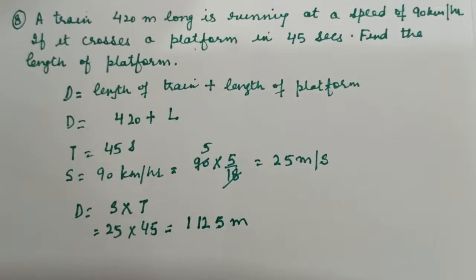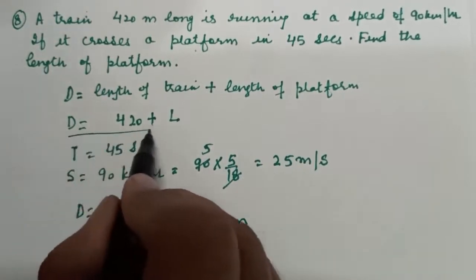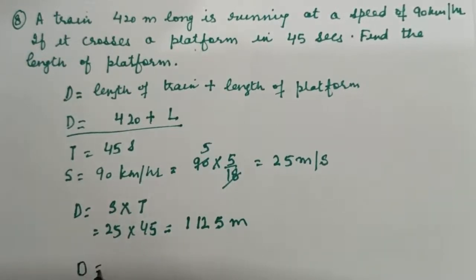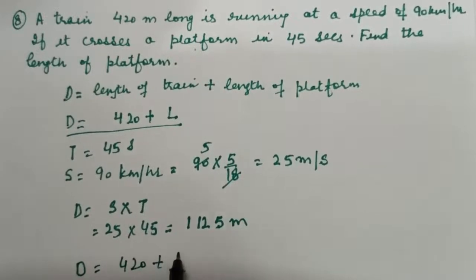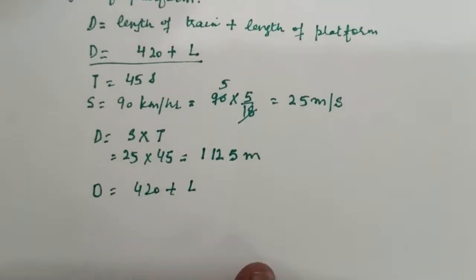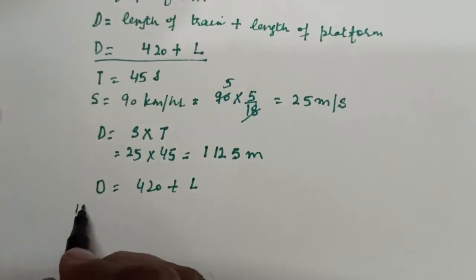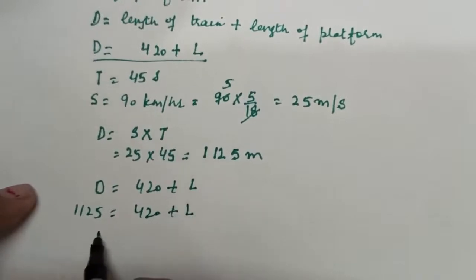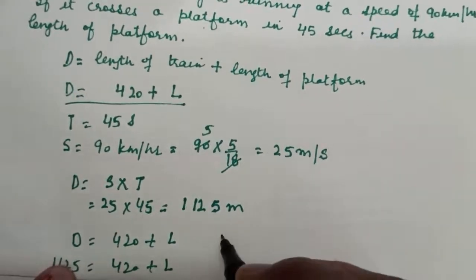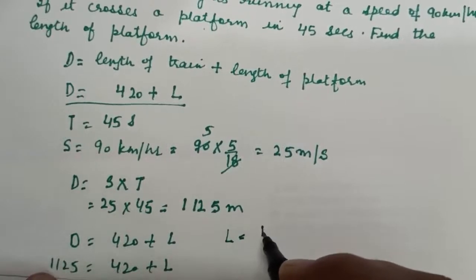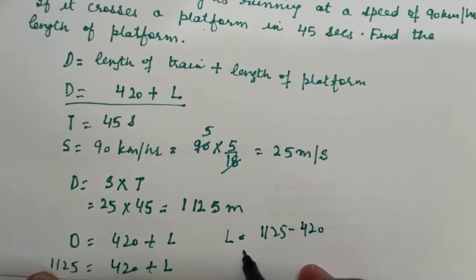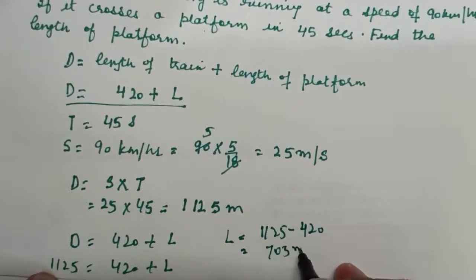Alright, now we know distance here, that is 420 plus length of platform. So when we put the value, distance is equal to 420 plus L. So we get here 1125 is equal to 420 plus L. So L comes as 1125 minus 420, that is equal to 705 meter.